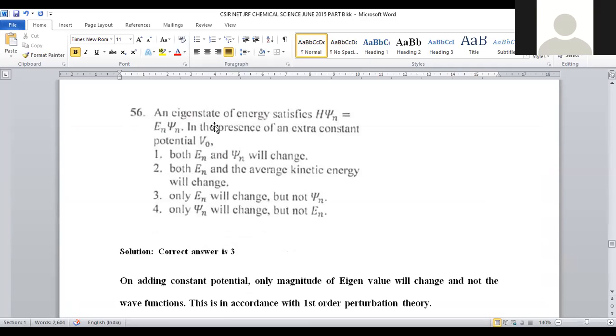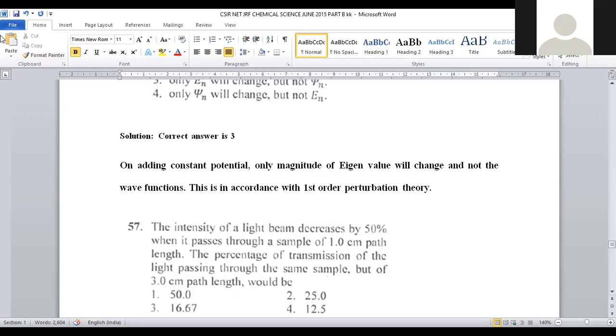Question number 56. An eigenstate of the energy satisfies H, indicates Hamiltonian, psi n is equal to En psi n in the presence of an extra constant potential V naught. This is a part of quantum chemistry where, in the presence of extra constant potential, what happens?